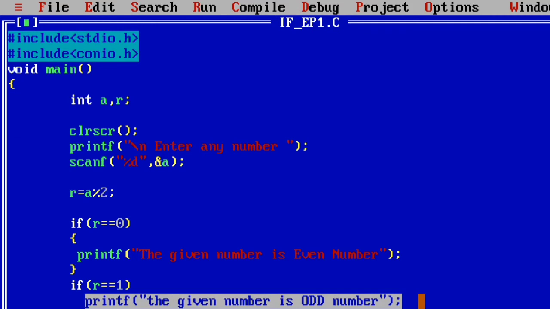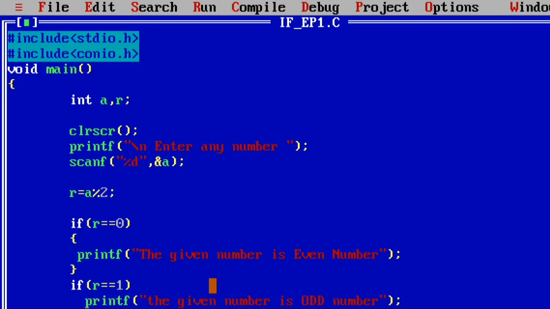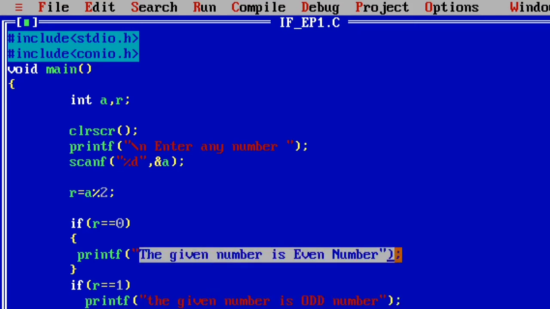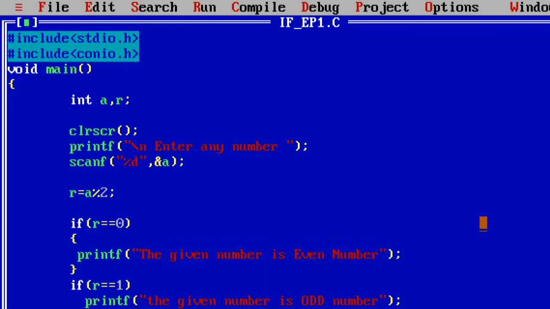Like that, from this example, if I give the value 10, then my program responds: the given number is even number. For example, if I enter the value 11, then what will happen? In this line, 11 modulus 2, the remainder value is 1. From the right hand side, 11 modulus 2 gives 1. So the 1 is stored in the r variable.